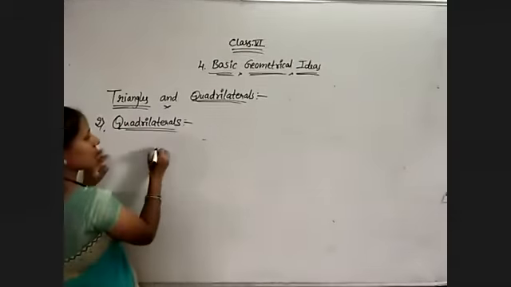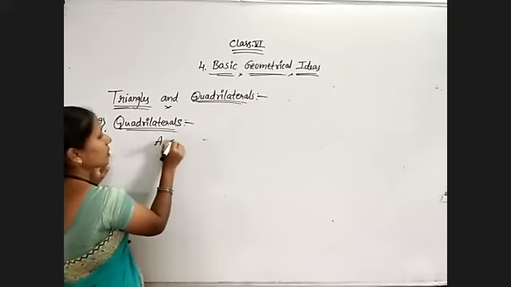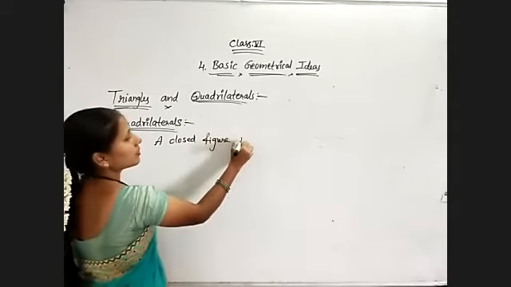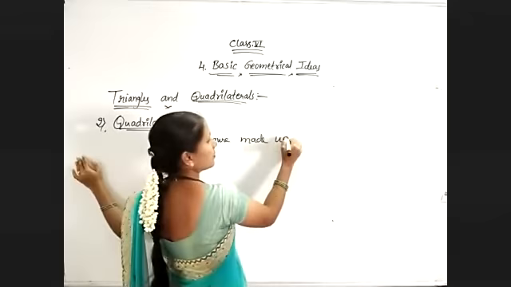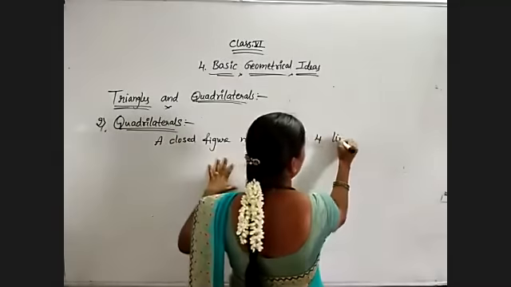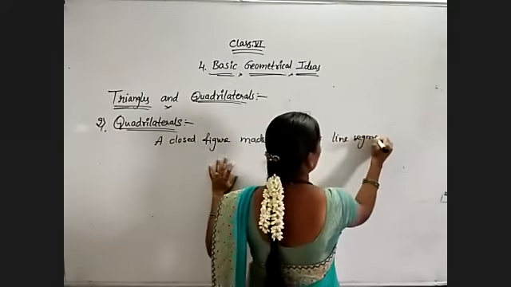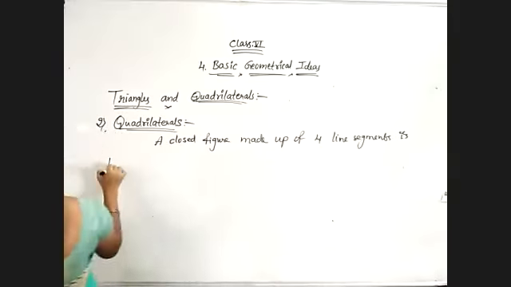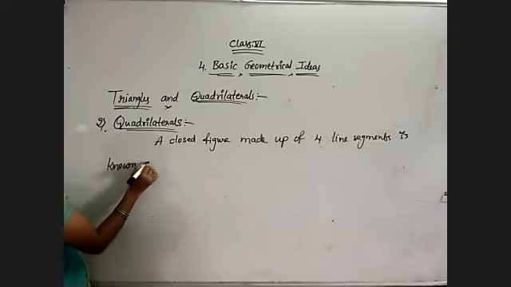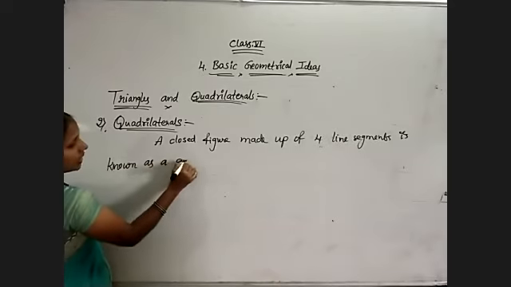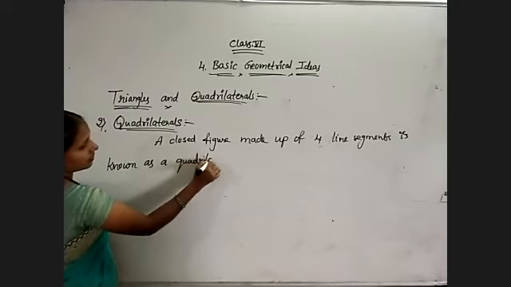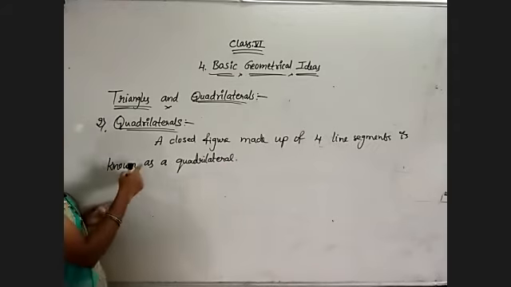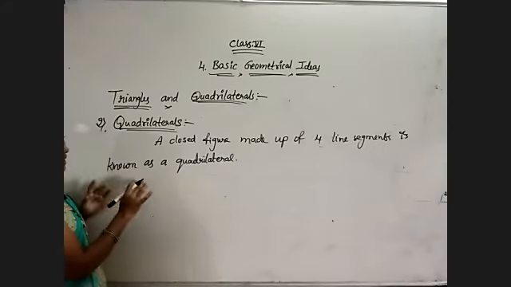First of all, what is the definition of a quadrilateral? A closed figure made up of 4 line segments or 4 sides is known as a quadrilateral. Okay, simply a polygon with 4 sides is a quadrilateral.